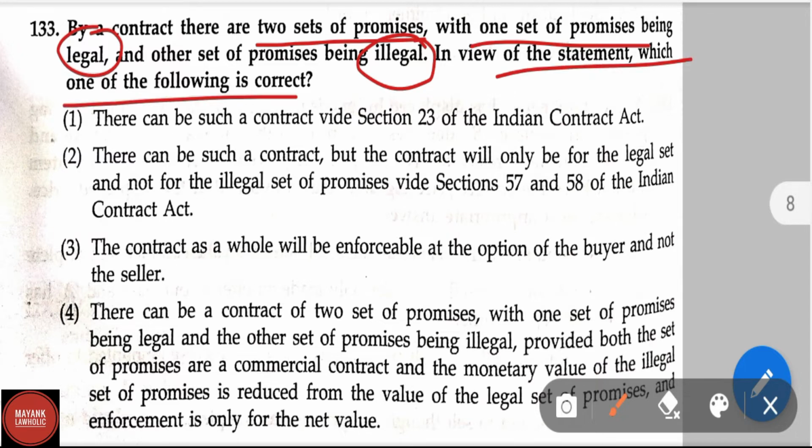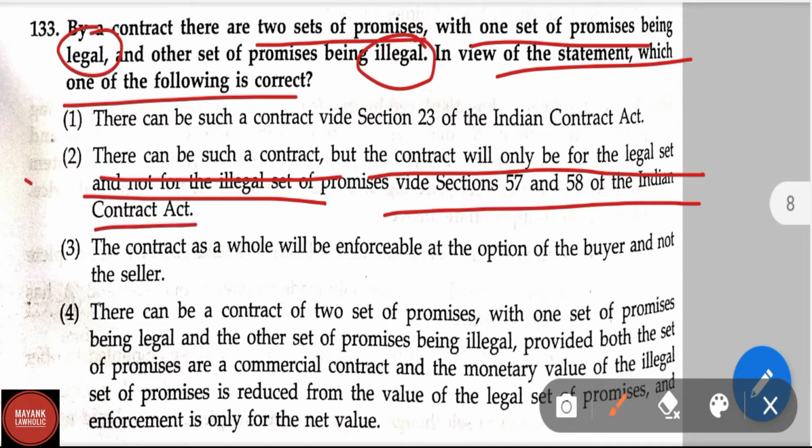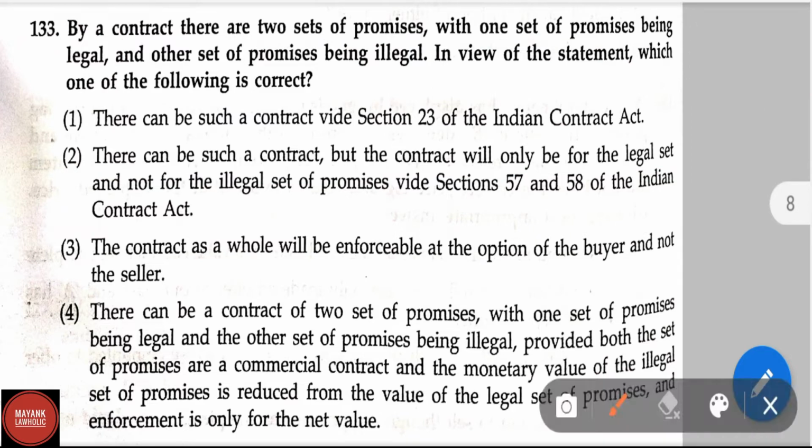Here the correct answer is there can be such a contract, but the contract will only be for the legal set and not for the illegal set of promise, vide section 57 and 58 of the Indian Contract Act. This is the correct answer because only the legal part will come into effect and the illegal part of the contract will not come into effect because of section 57 and 58 of the Indian Contract Act.